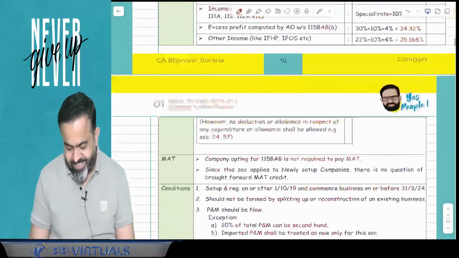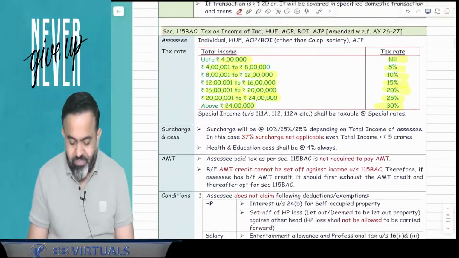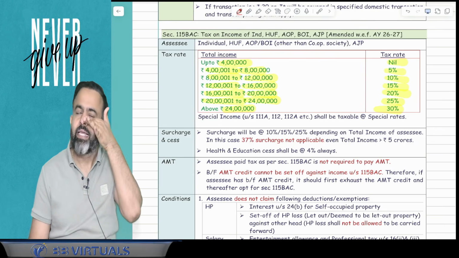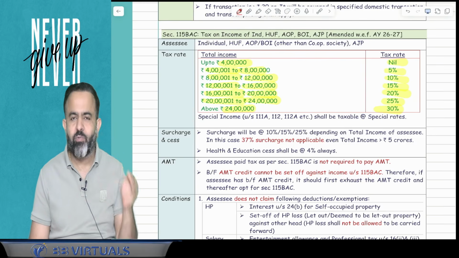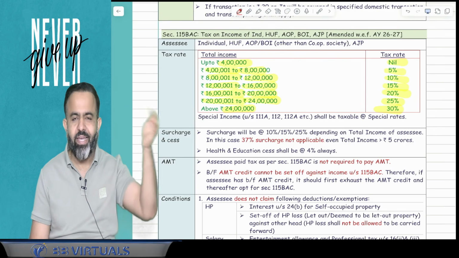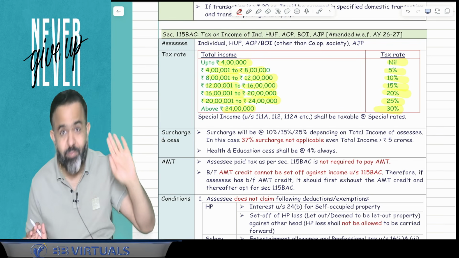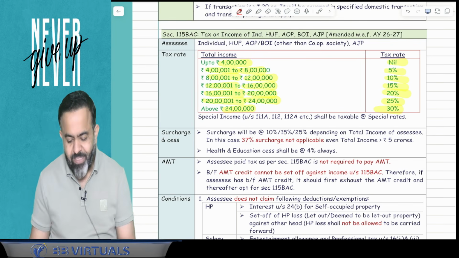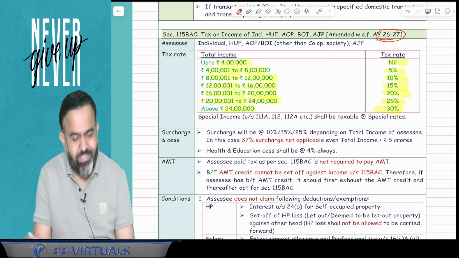Now guys, there is one more change in the tax rate of 115BAC, and that is a very interesting change. Last year the tax rate was different. In 115BAC last year the slab rate was: up to 3 lakh, no tax; 3 lakh to 7 lakh, 7 lakh to 10 lakh, 10 lakh to 12 lakh, and 12 lakh to 15 lakh. Now guys, there is one beautiful slab, and this is applicable from assessment year 26-27.